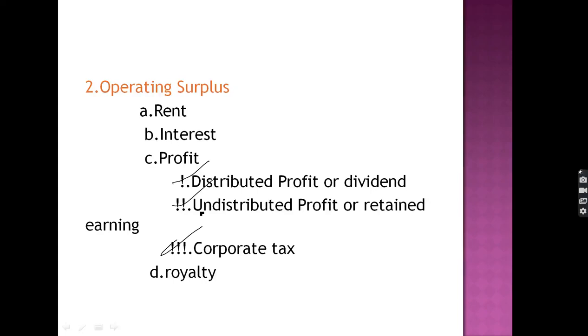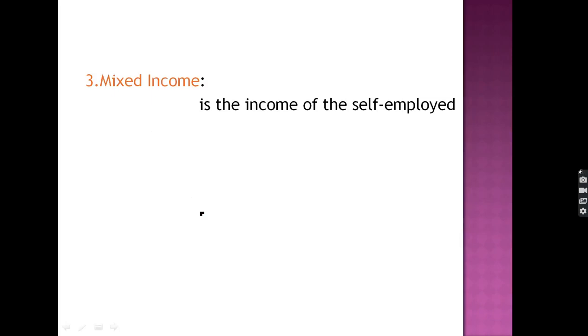Then next is the royalty. Royalty may be included in our question, or may not be included in the question. Royalty is a grant given to another person to operate one function. The basic components of the operating surplus are rent, interest, profit, and then royalty. So this is very important.